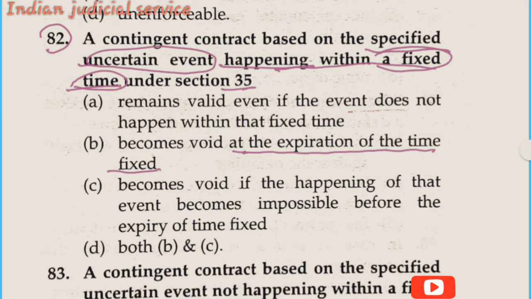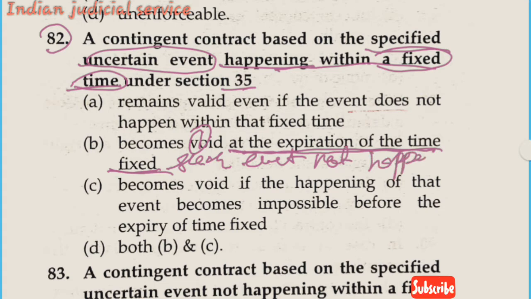This is the first important point. Or, the second point, before the time fixed, such event becomes impossible.